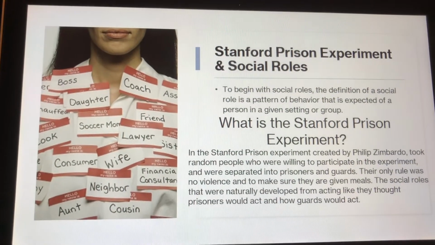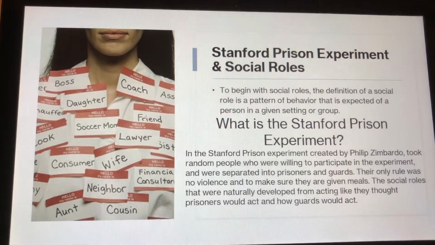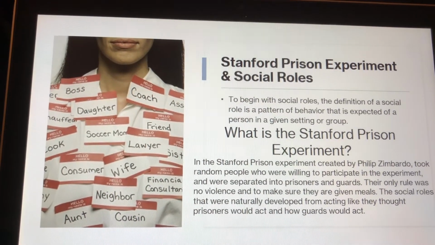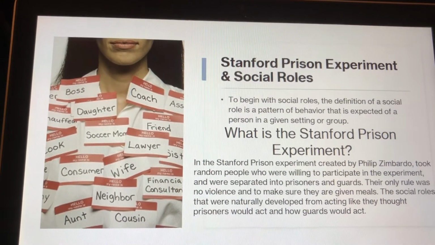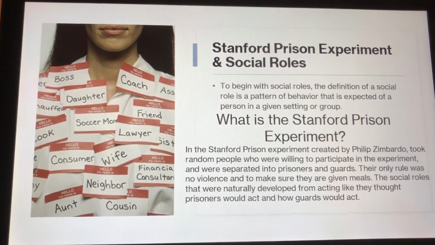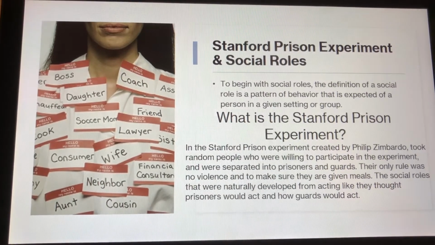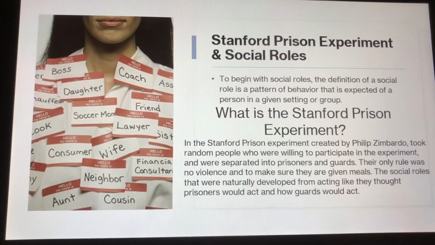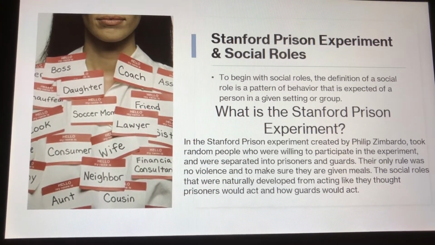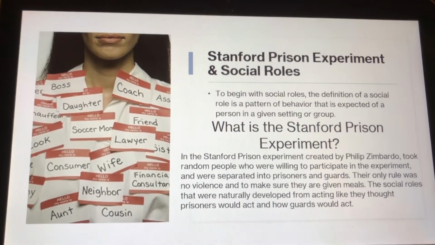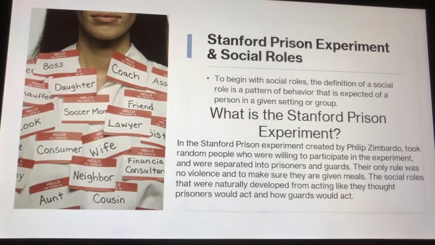Stanford Prison Experiment and Social Rules. To begin with social rules, the definition of a social rule is a pattern of behavior that is expected of a person in a given setting or group. What is the Stanford Prison Experiment? The Stanford Prison Experiment, created by Philip Zimbardo, took random people who were willing to participate in the experiment and were separated into prisoners and guards. Their only rule was no violence and to make sure they are given meals.